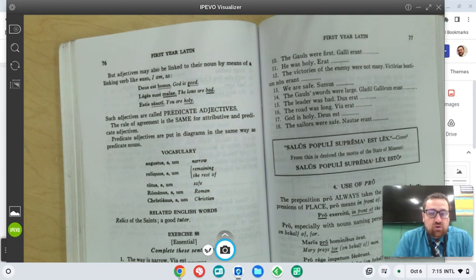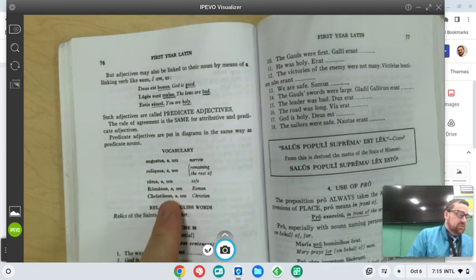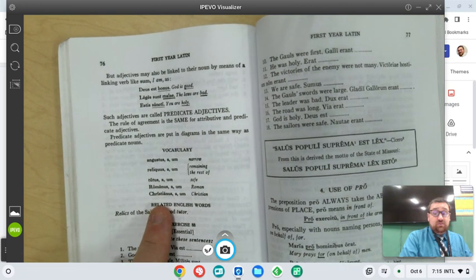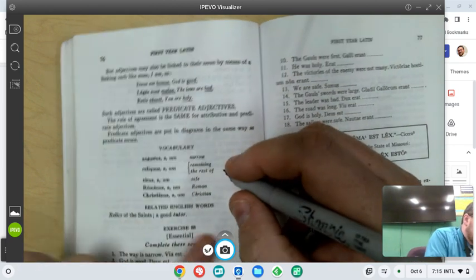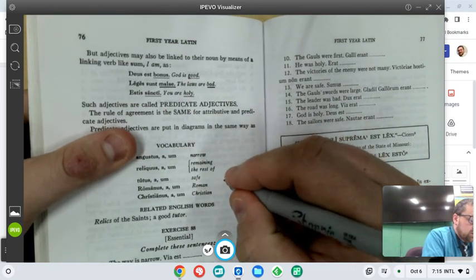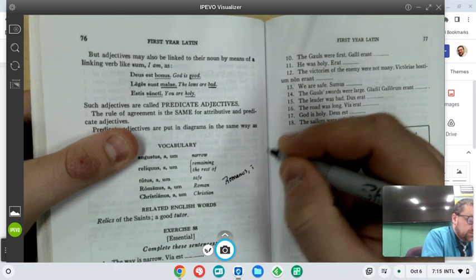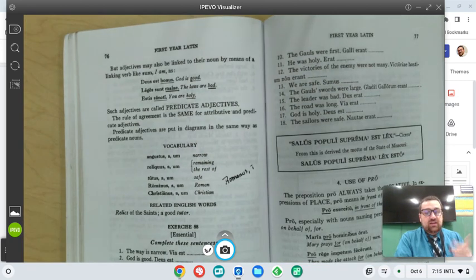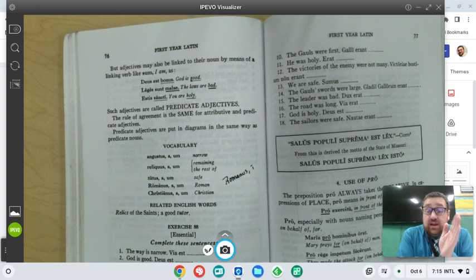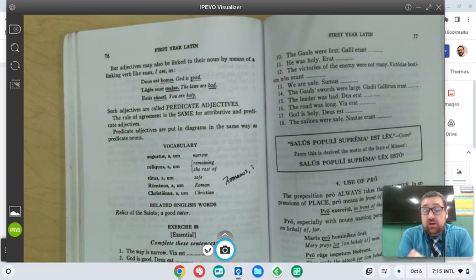Romanus, Roman, and Christianus, Christian. Now notice too that this is not the first time we've seen the word Romanus. What we saw earlier in the book was Romanus, Romani, which is the dictionary form for the noun Roman, a Roman person, who would be male.